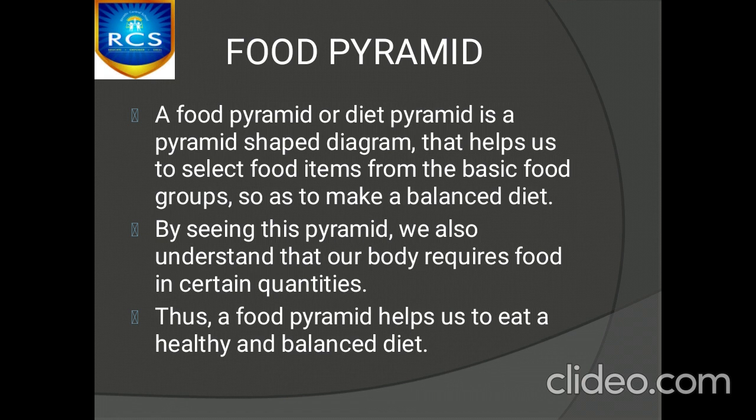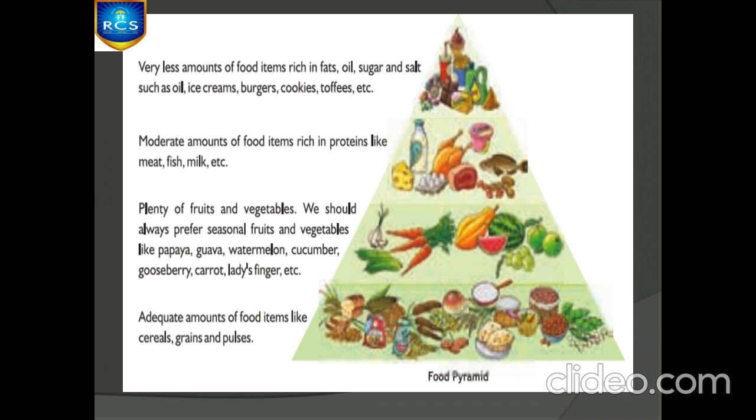Okay, it determines the amount of food we have to eat. The base of the food pyramid shows that we have to eat those food items in a large amount, whereas the top of the food pyramid represents that we have to consume those foods in small amounts. Okay, likewise the food pyramid represents what food items we have to consume in what amount. This represents the food pyramid.